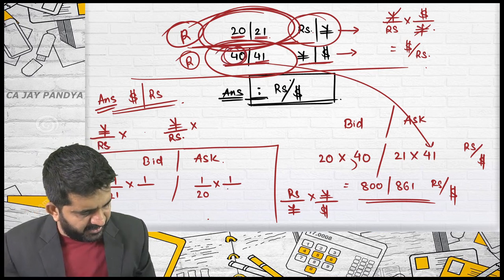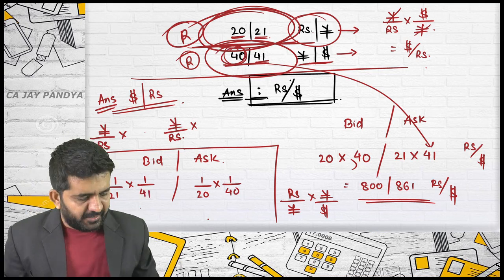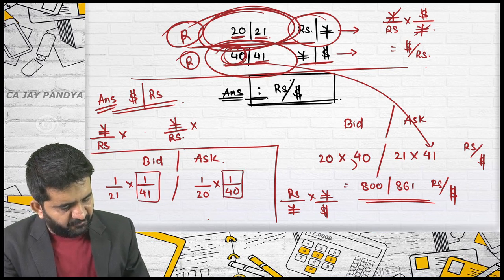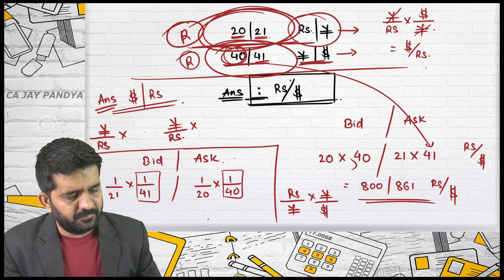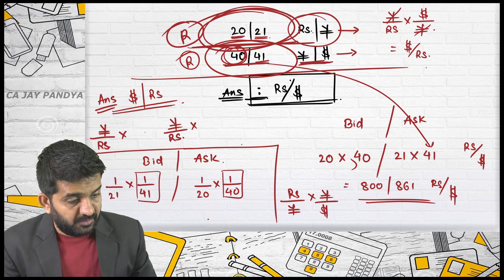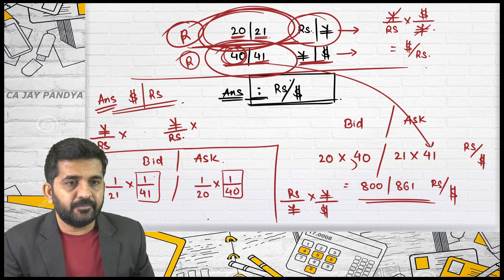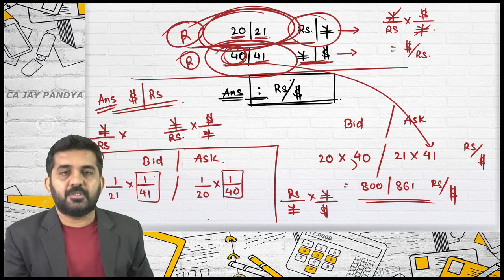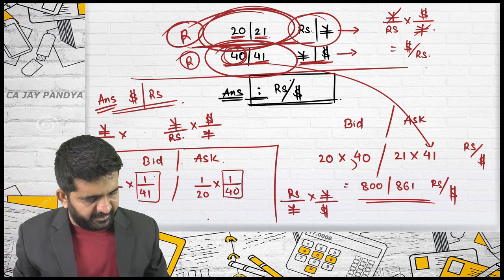This 40 will come in ask. 41 will come in bid. Can you tell me, Mac, which rate this is? 1 divided by 41 and 1 divided by 40. Yen per dollar? Yes, yen per dollar. Yen will get cancelled. It is the yen per dollar rate, 1 divided by 41 and 1 divided by 40. Dollar per yen, you are confused. It is dollar per yen. You cannot say they both are the same rate, they are totally different rates.